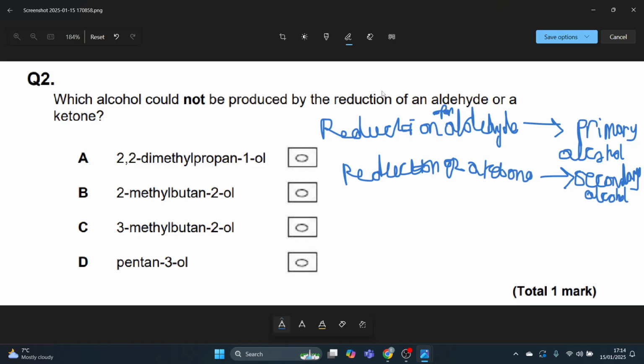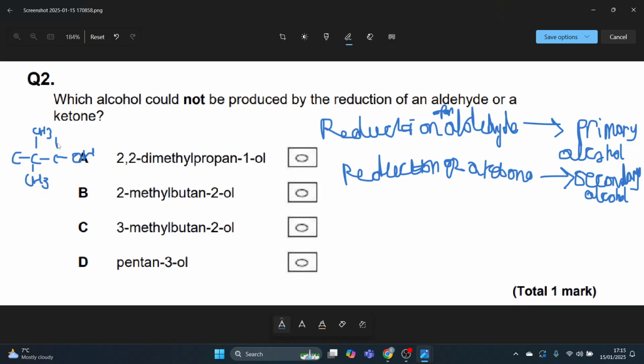Which alcohol could not be produced? So therefore it's got to be a tertiary alcohol. Because a primary alcohol could be produced by reduction of an aldehyde, a secondary alcohol could be produced by reduction of ketones, so therefore we are looking for a tertiary alcohol. So 2,2-dimethylpropan-1-ol: methane, ethane, propane. OH group is on the first carbon, and then we've got 2 methyl groups on the second carbon.